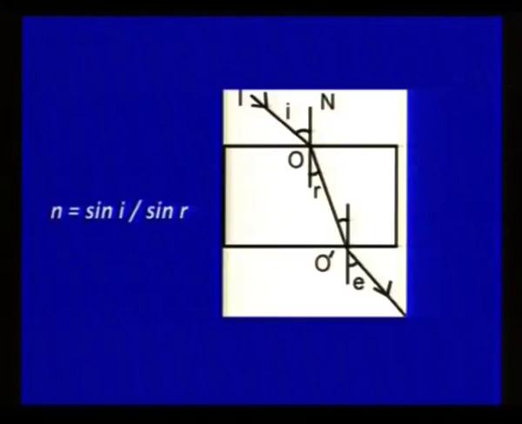Here there is an oblique incidence, angle i is the angle between the incident ray and the normal, and angle r is the angle between the refracted ray, that is O dash, and the normal. So, refractive index is sin i upon sin r.